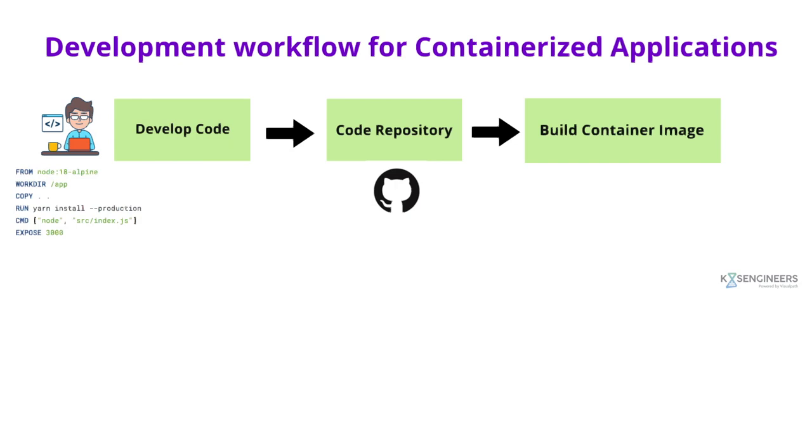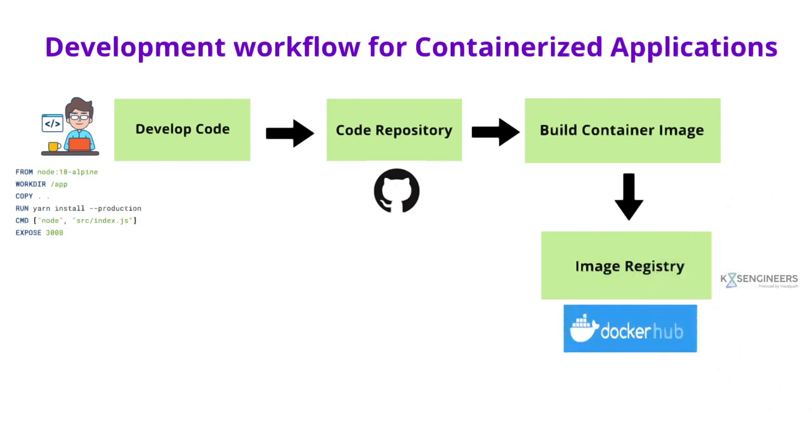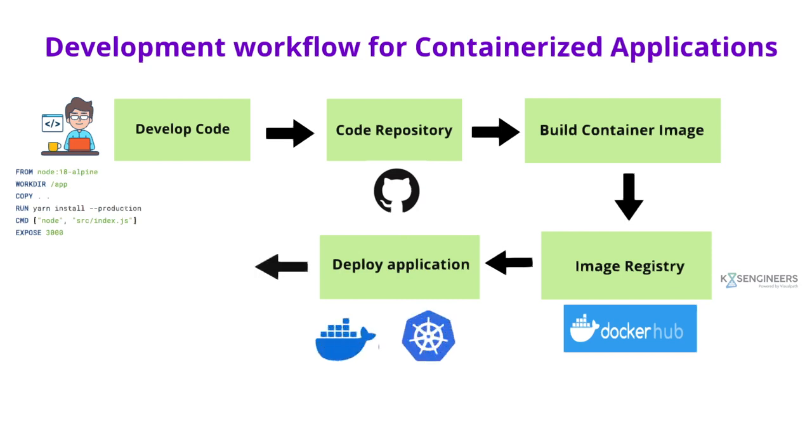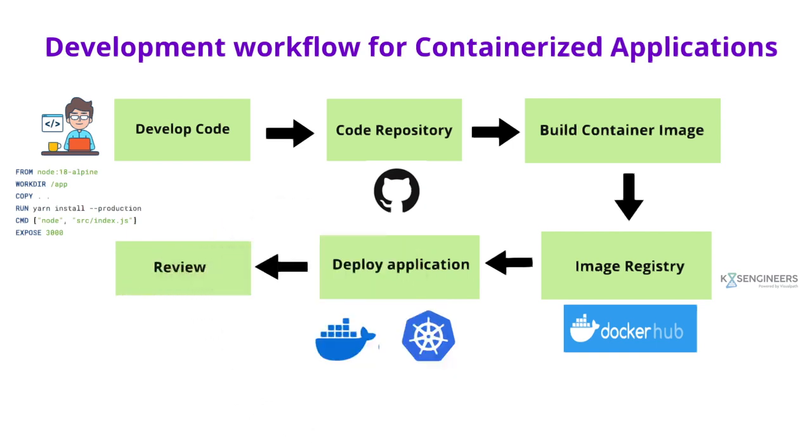After the image is built, we have to push it to the image registry, for example Docker Hub. After the image has been pushed to the centralized repository, we have to deploy the application as a container by using the image we pushed into the image registry. It could be a Docker platform or a Kubernetes platform. After deploying, again we have to review the application. Once the review is done, if any changes are needed, we have to rebuild the image. This is the continuous process we have to follow in a containerized platform as a developer.